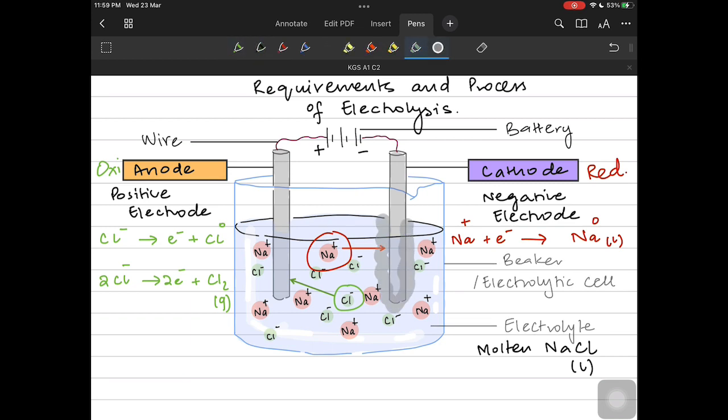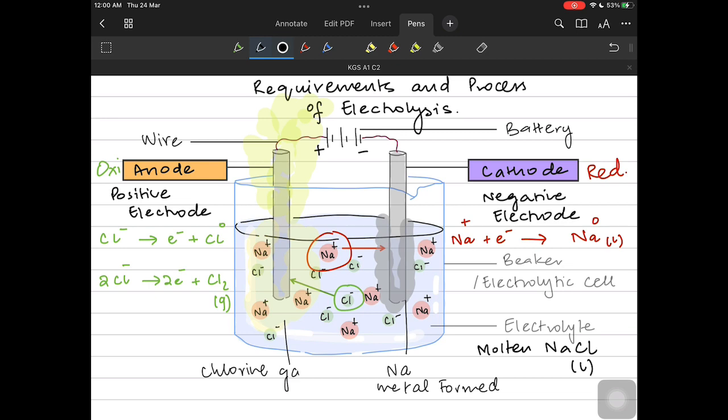When the sodium is reduced, you will see sodium being collected on the cathode, which is a gray metal. So sodium is collected on the cathode as a product. These are sodium atoms because they have gained electrons. So you will receive sodium metal on the cathode, and chlorine will be evolving from the anode because chlorine molecules are pale green in color. So chlorine fumes, pale green fumes, will be received on the anode because Cl2 molecules are pale green in color.